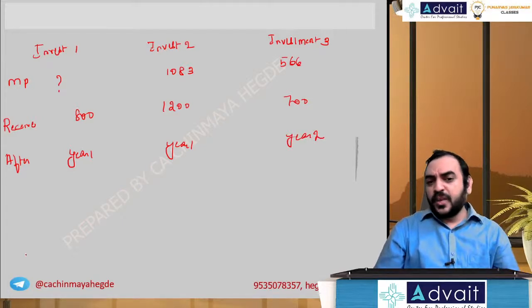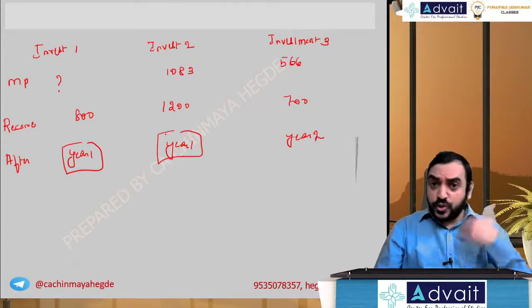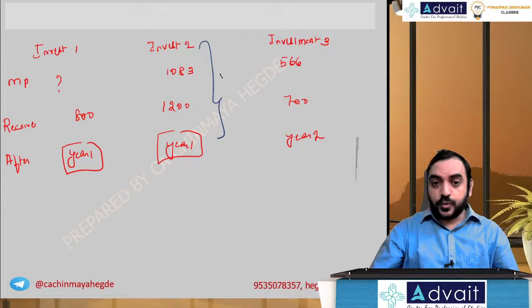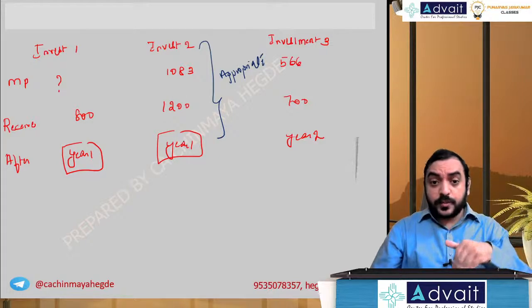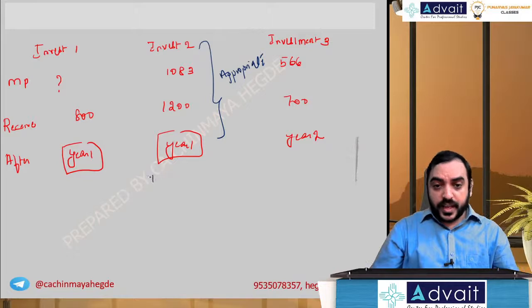So which is more comparable in these situations? Because the valuation we are doing is also after year 1, and this is also after year 1. Therefore, I will say investment 2 is more comparable, more appropriate. So what should we use? Use this interest rate and apply it on the valuation of investment 1. So what is the implied rate?